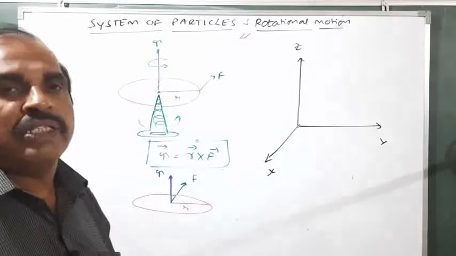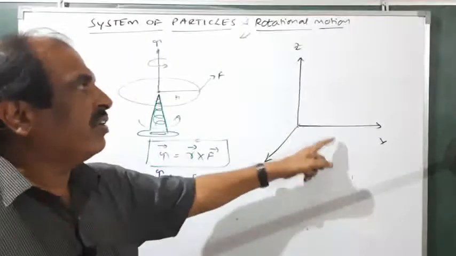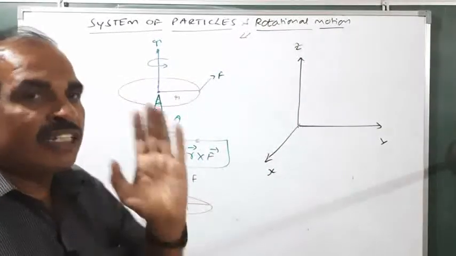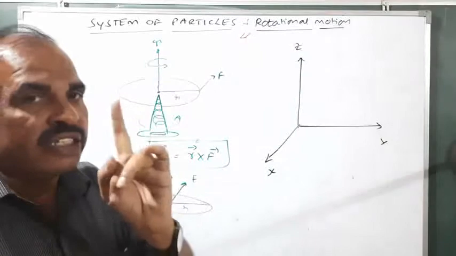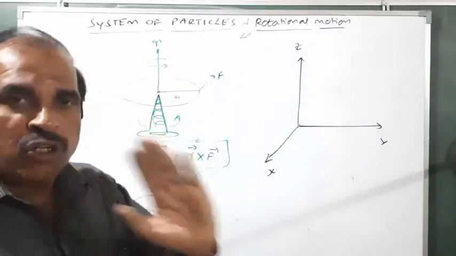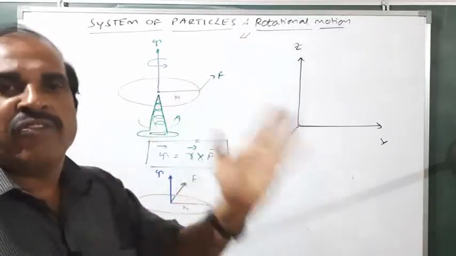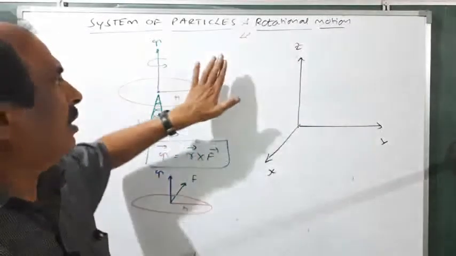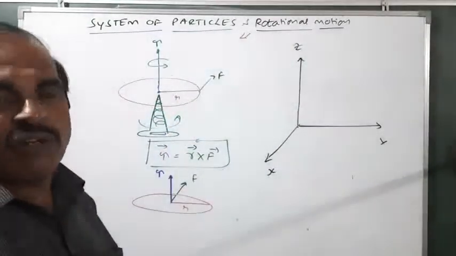In space we have to take three axes for reference: x-axis, y-axis and z-axis. Please remember, in space no other force is acting. Even gravitational force, electrostatic force and magnetic force are not acting. We are only considering the torque, the required physical quantity.